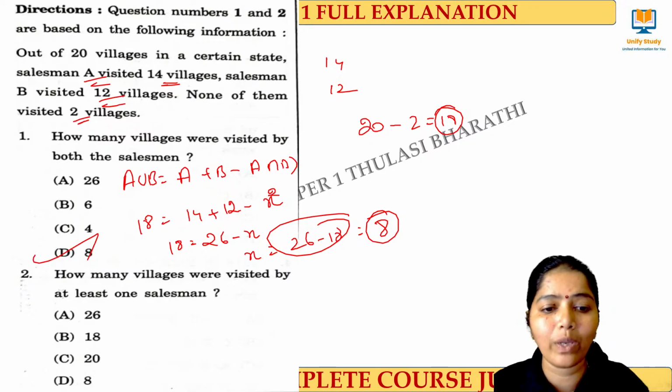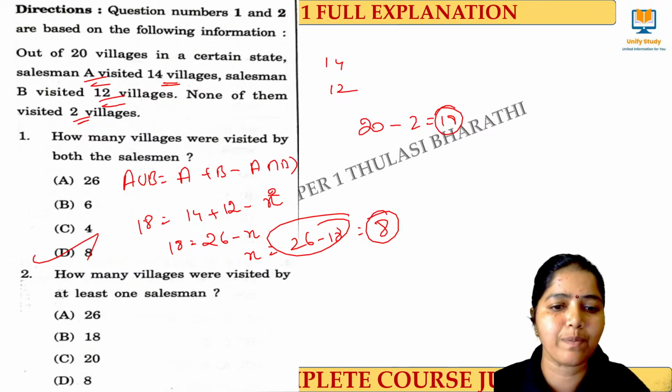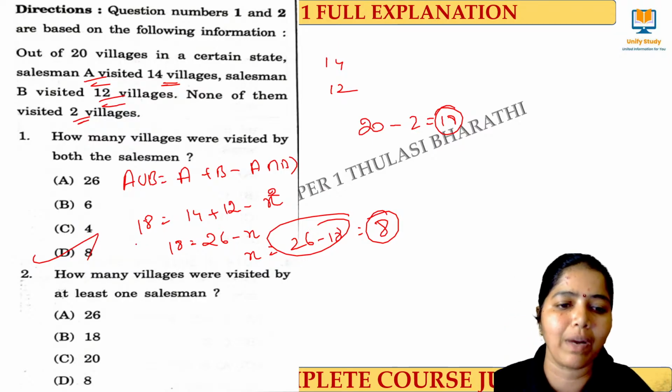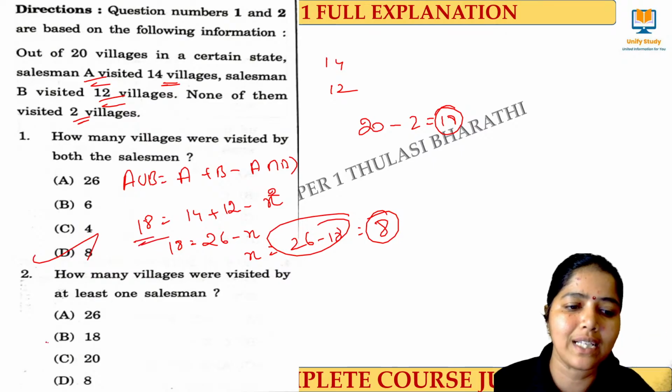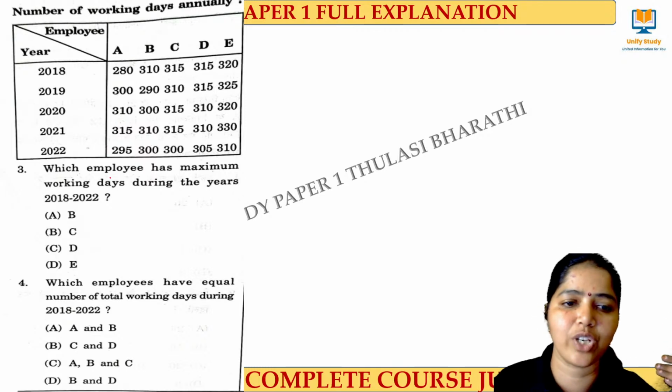Next question, how many villages were visited by at least one salesman? So at least one salesman, just now we have calculated, that is nothing but 18. At least one salesman, it is 18. Clear? Right.